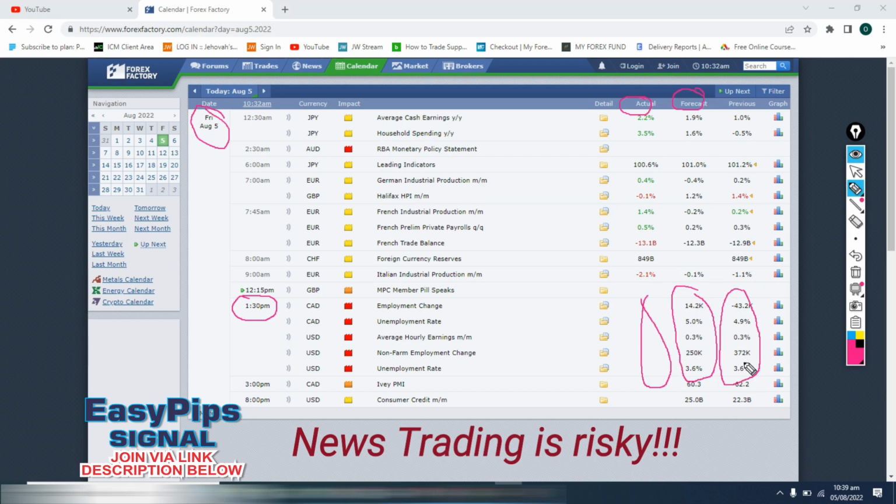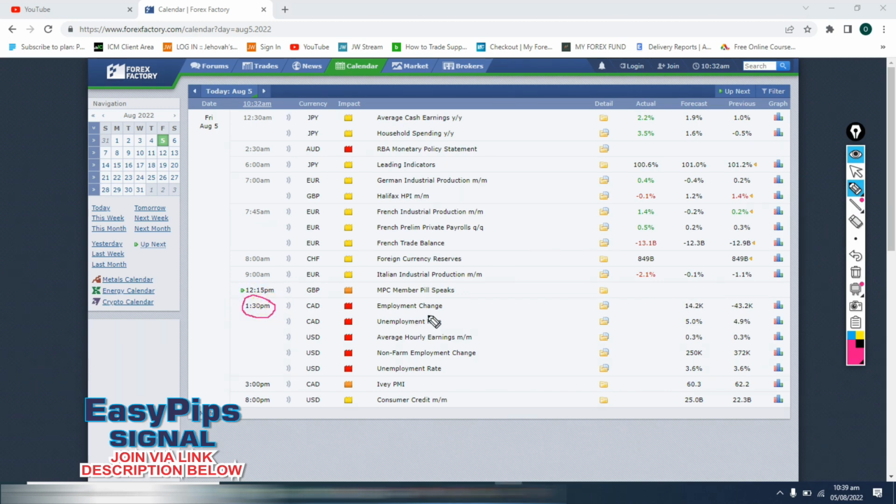This is the figures that we're having, and this is the forecast that a whole lot of traders, which is sentiment, are looking at. They felt that this will be the figures they will be expecting to come out, and this will be the actual figure. The actual figures are figures that will be released when it is the news time, which is 1:30 p.m. So at exactly 1:30 p.m. the news release figure will be given out. So the figures that come out here is what will determine if the market will move bullish or bearish massively.